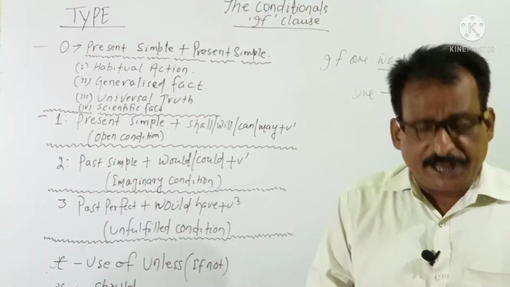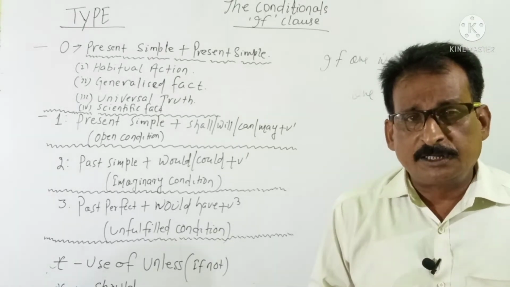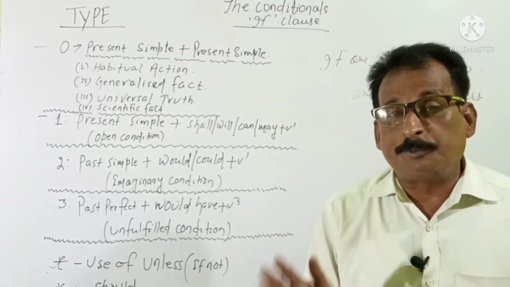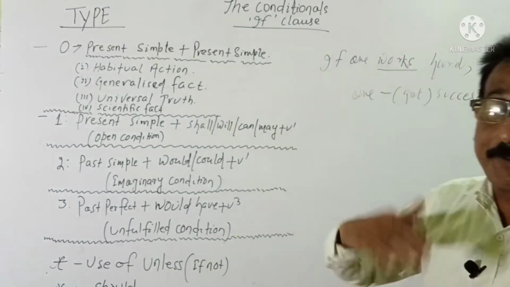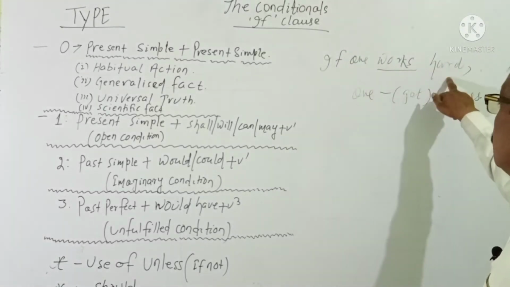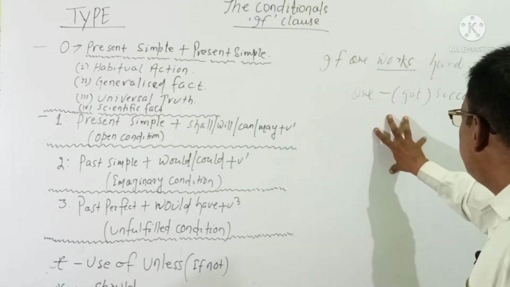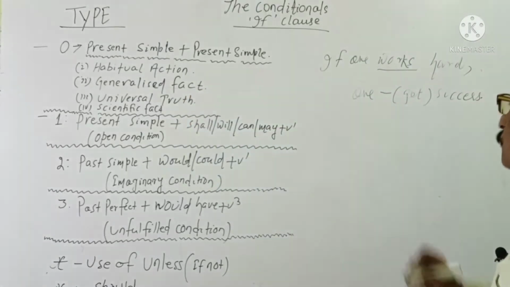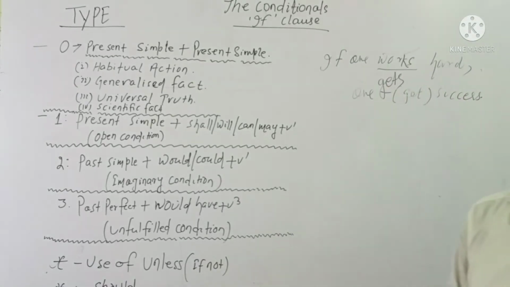We want to say, if anybody works very hard, there is a possibility that he will get success in his life. So what will be the tense rule? As this is a generalized fact, not of a specific person, the tense will be present simple plus present simple. So the right answer is gets success, right?